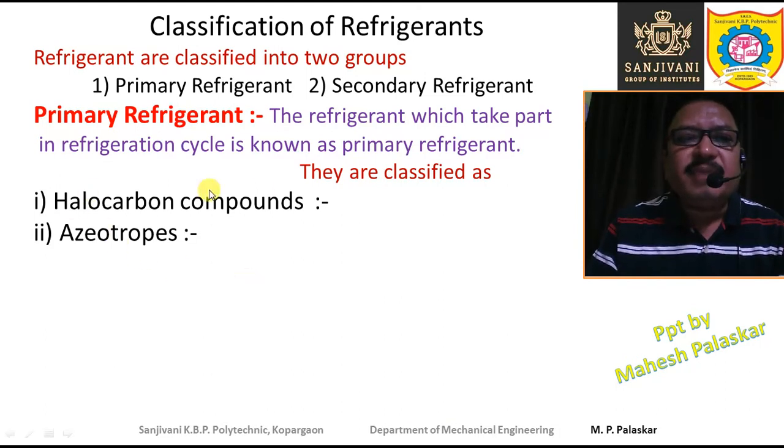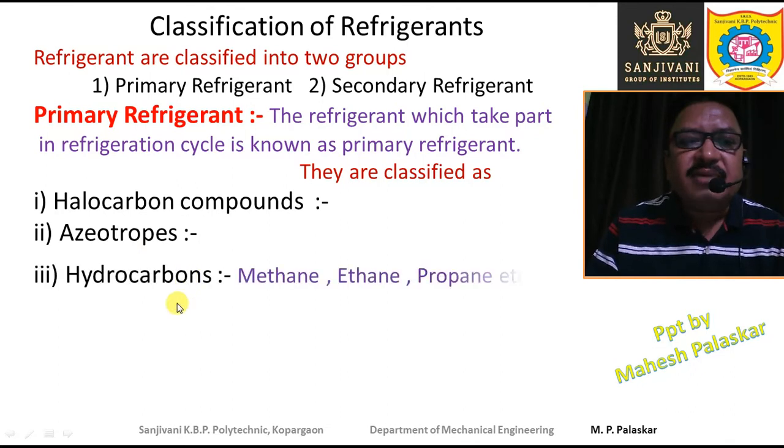Now we have studied the primary refrigerants. We are studying the various types of primary refrigerants. We have studied the halocarbon compounds, we have studied the azeotropes, and after that we have the hydrocarbons. Sometimes hydrocarbons are also used as primary refrigerants. Examples of hydrocarbons are methane, ethane and propane.